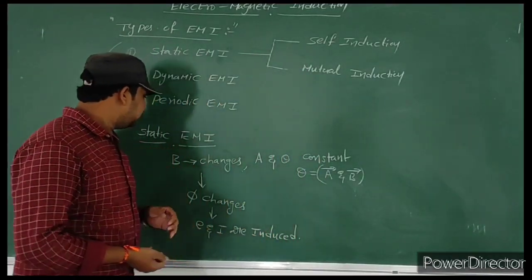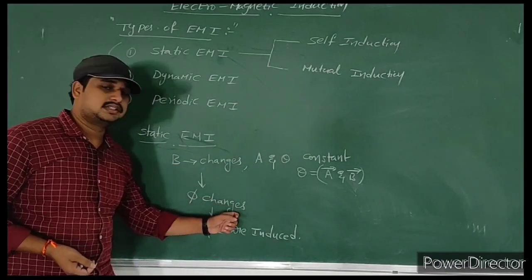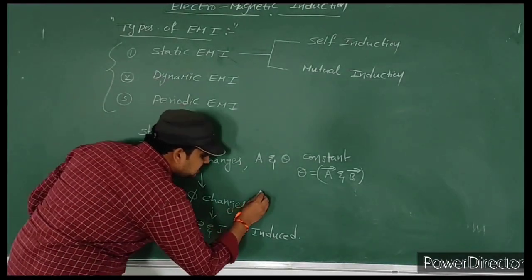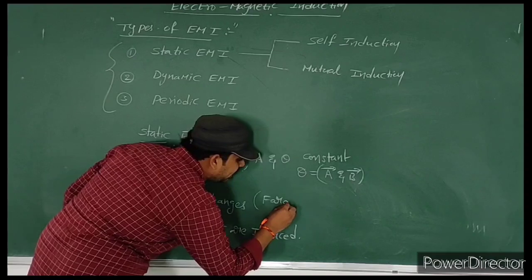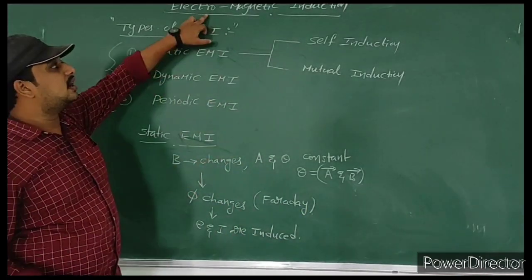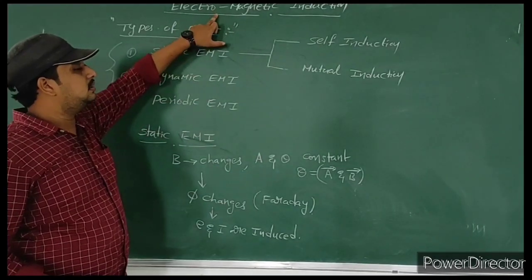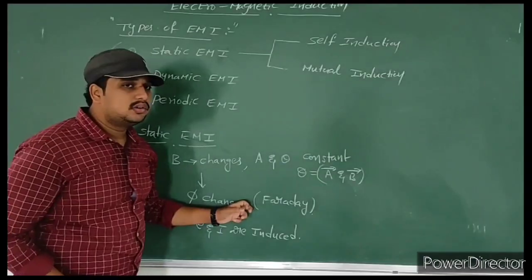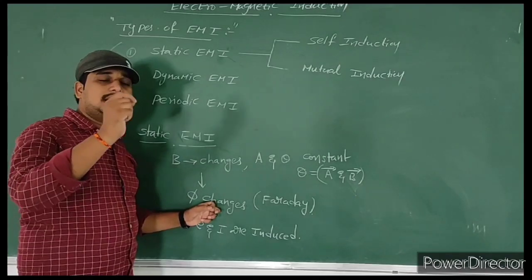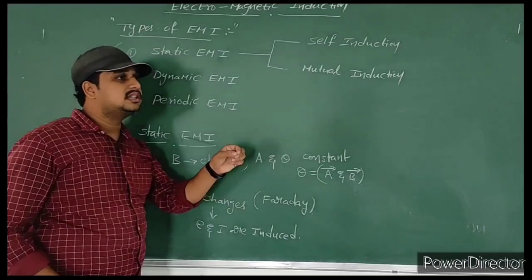Observe here, the magnetic field changes, then flux changes. If flux changes, according to Faraday, the scientist who introduced the concept of EMI, if the flux linked with a body changes, then EMF or electric current is induced in that body.